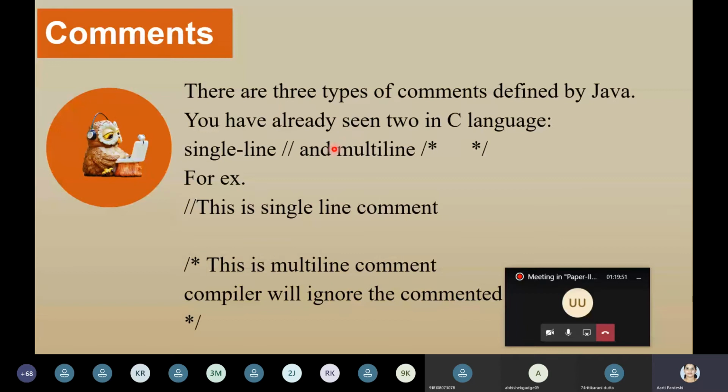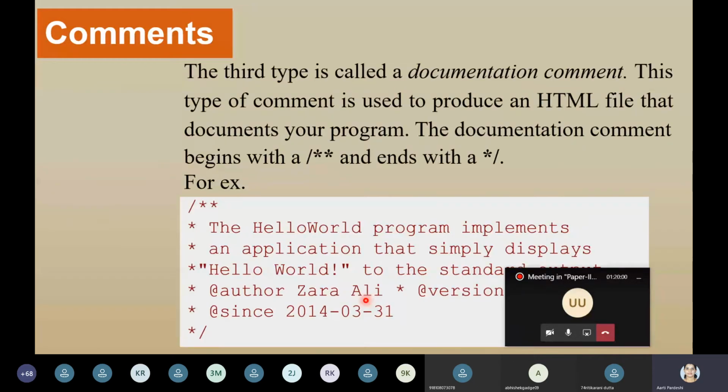Now, what does documentation comment mean? We will see some applet code, or if you are going to download NetBeans, I'm going to show you also how to run the same code in NetBeans, but almost after 15-16 days. Once you are used to this notepad and the black color command prompt, then we will shift to NetBeans. So in NetBeans, by default, it's going to have this documentation.